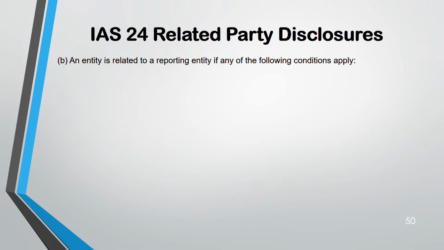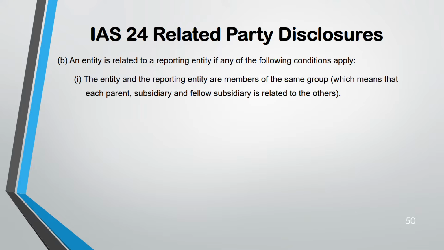This is a very big list. First one, if the entity and the reporting entity are members of the same group, which means each parent, subsidiary, and fellow subsidiary are related to the others. So parent is related to subsidiary, subsidiary is related to fellow subsidiary and to parent, like that, because they are members of the same group.